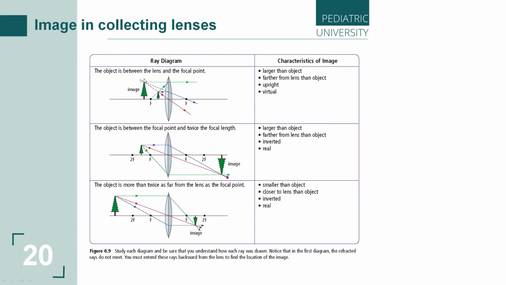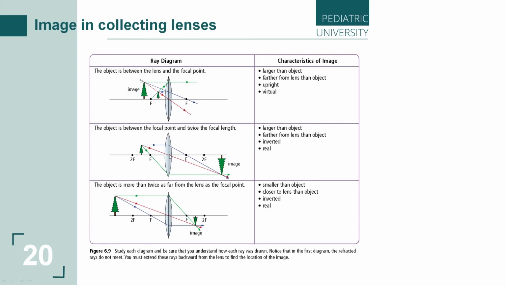If the object is between the main focus and the double focus of the lens, then we can say, only about converging lenses, the image is real, inverted, and larger than the object, and farther from the lens than the object.